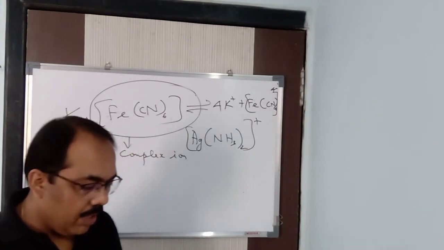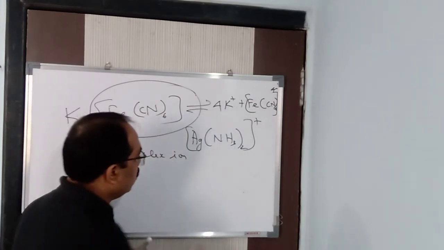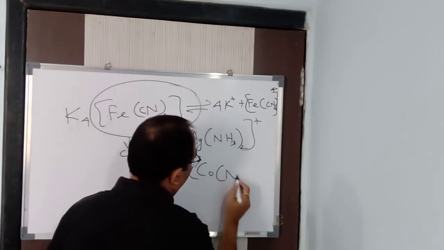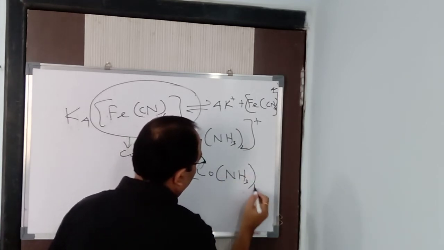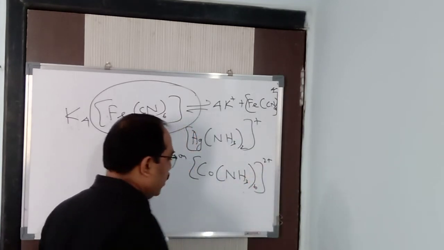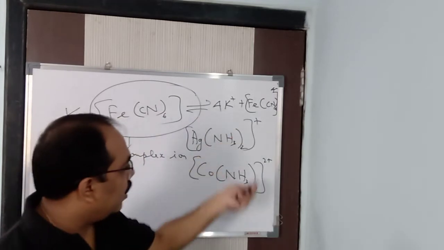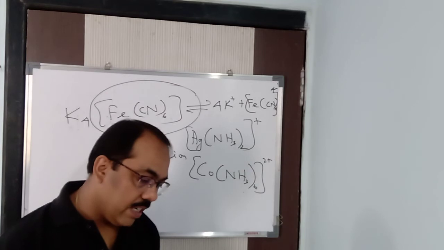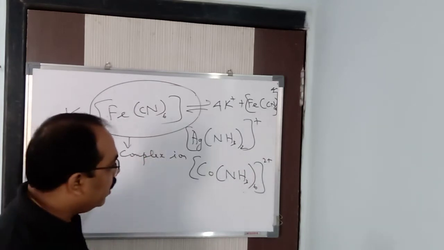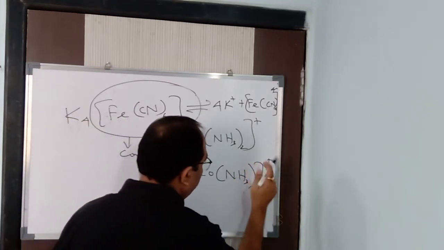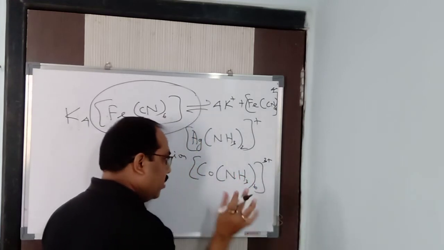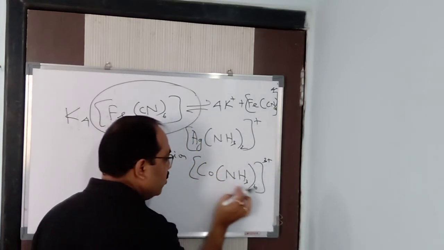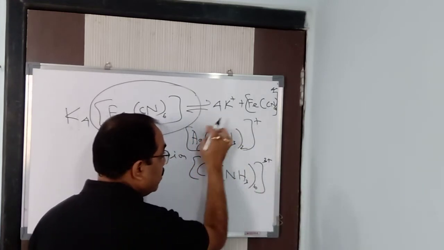We can have many, like [Co(NH3)6]2+. You can see very clearly it is a cationic complex because the charge is cationic. Here I have written 2 plus; it can also be 3 plus, depending upon its valency, because this is a neutral ligand. Remember it, this is a neutral ligand.